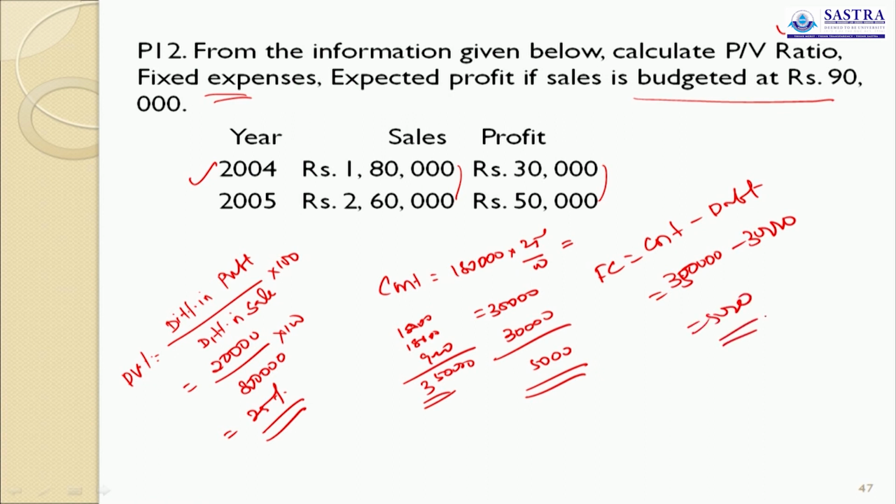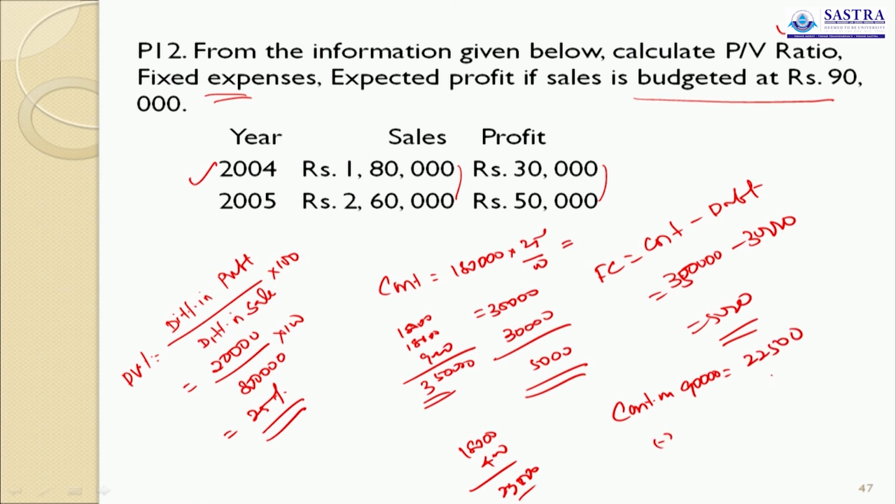Then the profit if sales is budgeted for 90,000. First we calculate contribution on sales of 90,000. So 25% is 22,500.